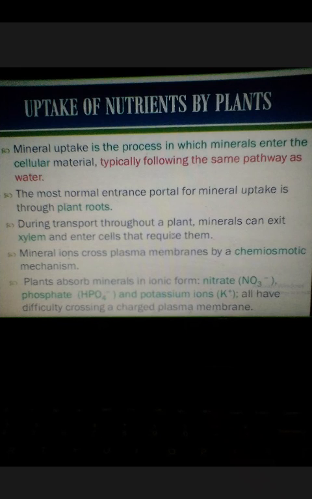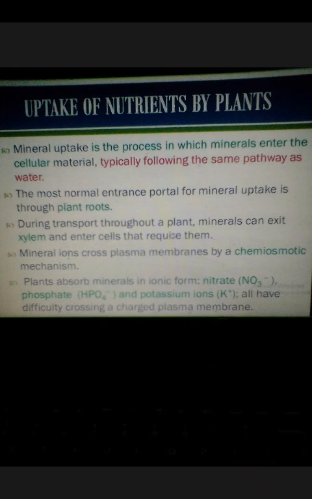In previous lectures we have seen how plants absorb water. In the same way as water is absorbed by plants, minerals also get absorbed. The main organs of absorption, as we have seen, are the plant roots.